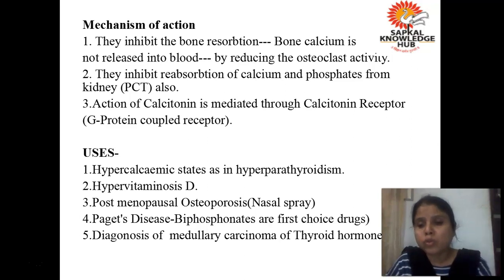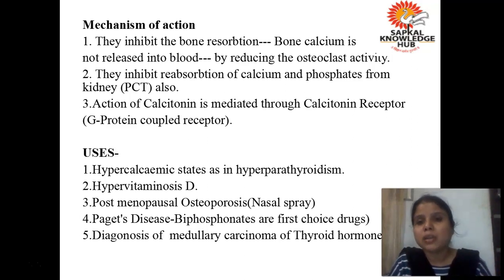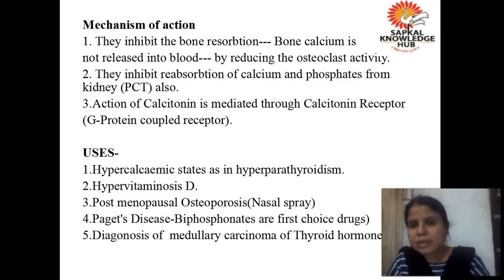So all of you know, for resorption करने के लिए who is responsible? Resorption is what? It is the removal of calcium from the bone. Okay, so resorption करने के लिए कौन responsible है? Osteoclast is responsible. So if you have to decrease or prevent the resorption, you will have to stop the activity of osteoclast. So calcitonin is preventing the resorption or inhibiting the resorption by inhibiting the osteoclast activity. Because basically the resorption is done by osteoclast.